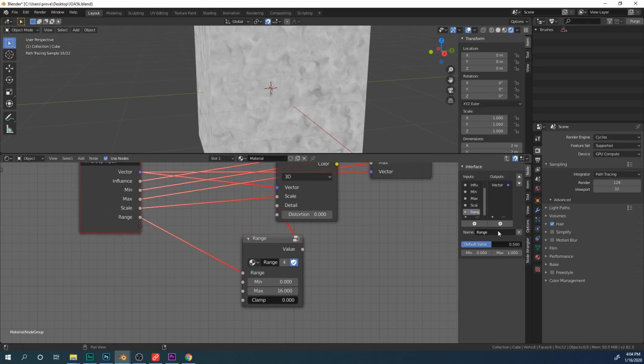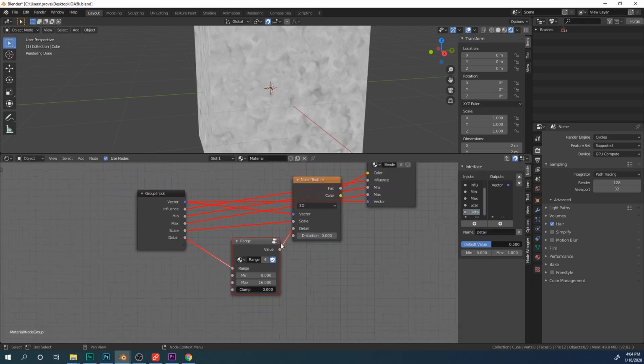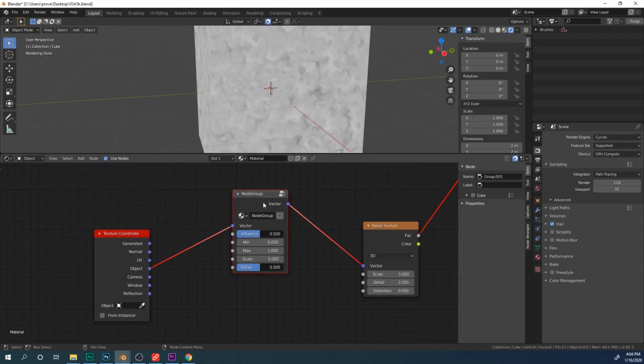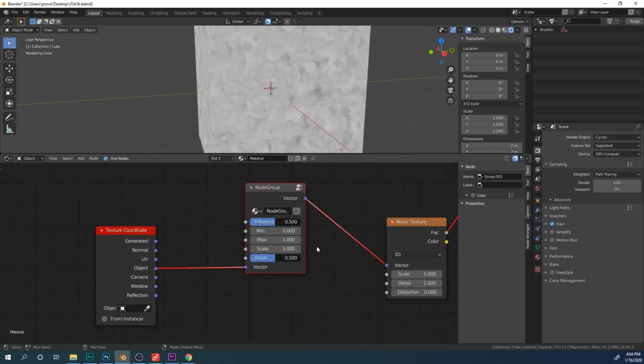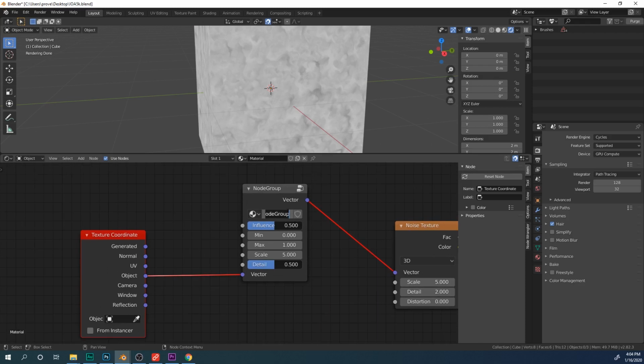Move this right here and call this detail. And move the vector down to the bottom here, like so. Now call this Bender Noise.